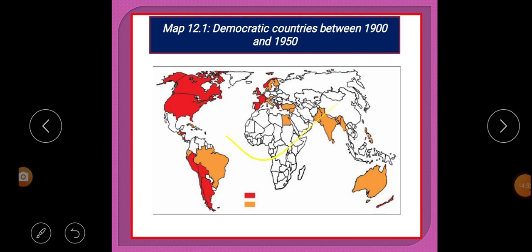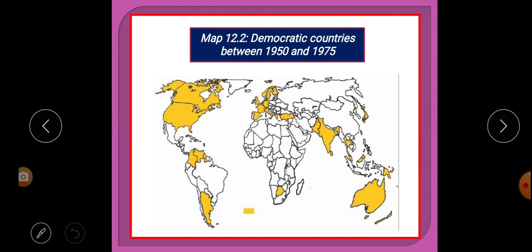Look at this figure, map 12.1. What does it say? Democratic countries between 1900 and 1950. These are the countries that established democracy from 1900 to 1950.